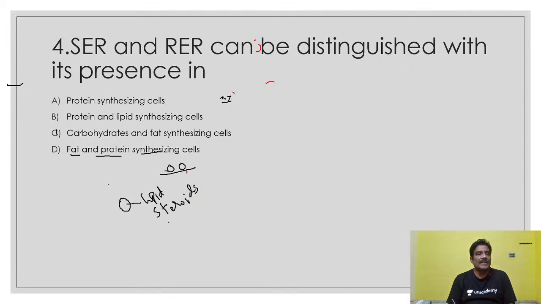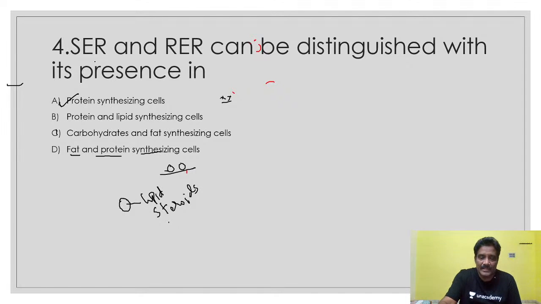Okay. RER is meant for what? The protein synthesizing cells. Why? Because this RER contains ribosomes, granular. Protein and lipid synthesizing cells are not this one. In fat and protein synthesizing cells, SER is present.